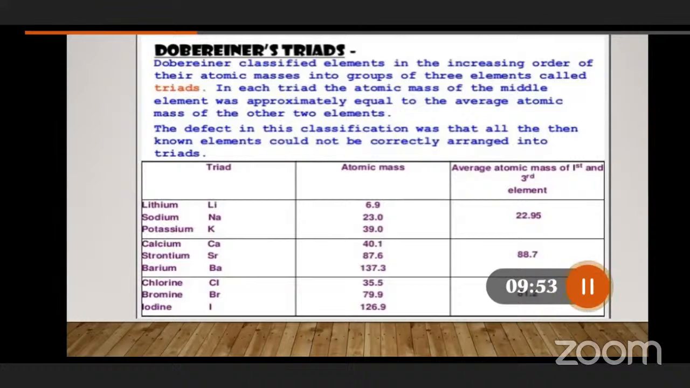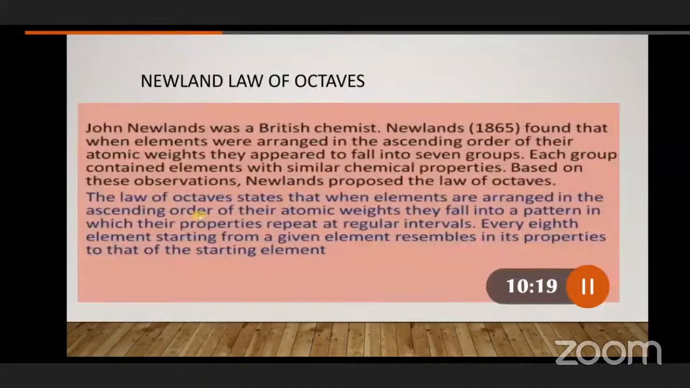So, already we have the drawbacks in the Dobereiner law of triads. That means all the elements were not constructed in the form of triads in the Dobereiner periodic table, the Dobereiner law of triads. Because of that reason, he thought, let me try to construct a new periodic table with a new law. He came with a new assumption, a new law, a new innovation. He has tried.